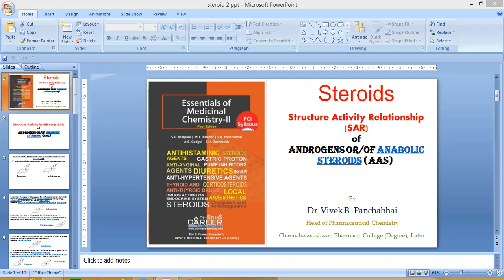The example in this category, by removing the methyl group from the C19 position of testosterone, is nandrolone. Instead of a methyl group, hydrogen is present in this structure, which increases the anabolic activity but decreases androgenic activity.